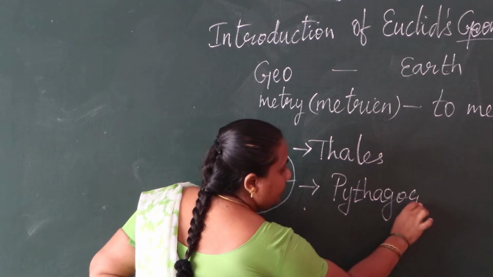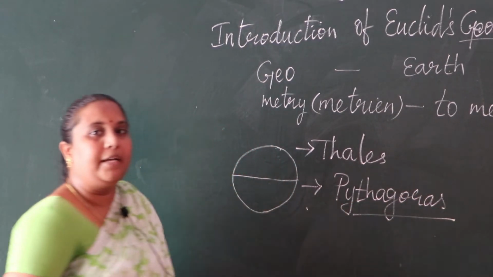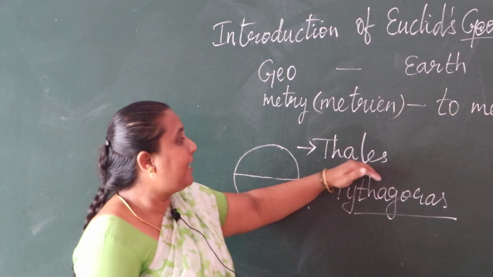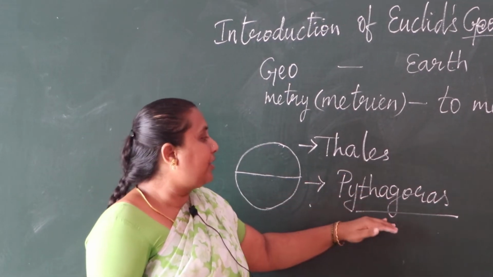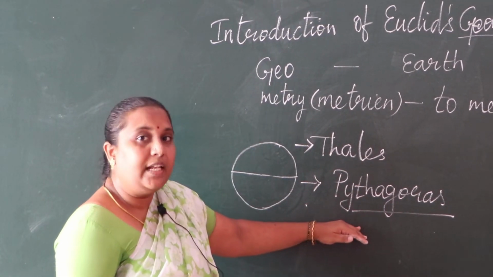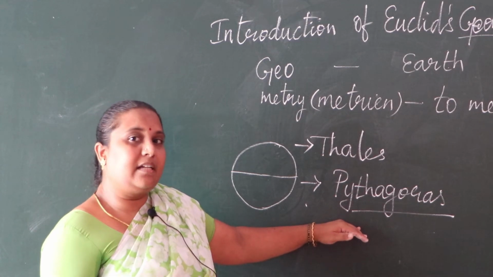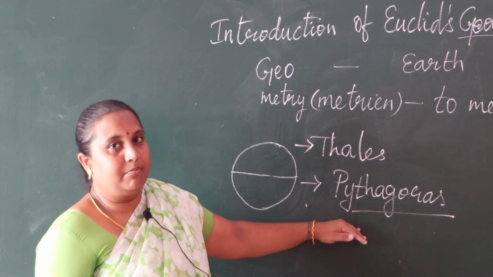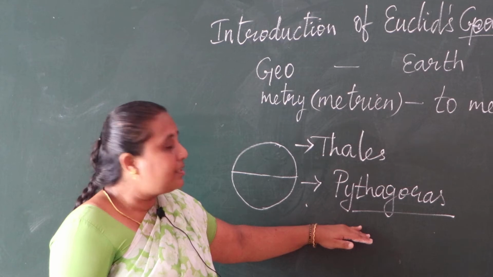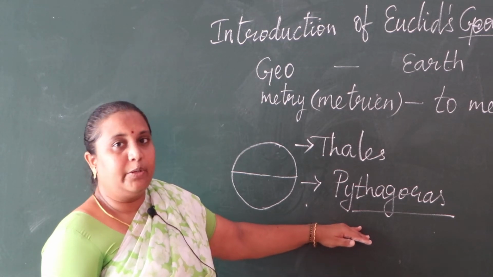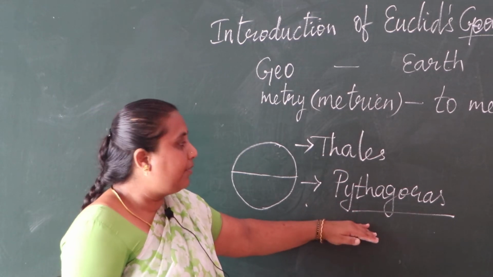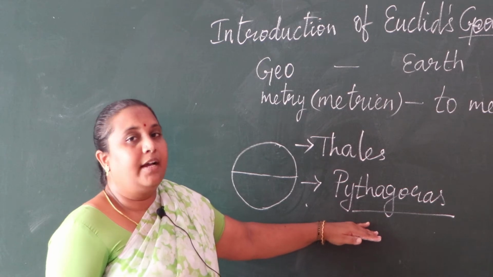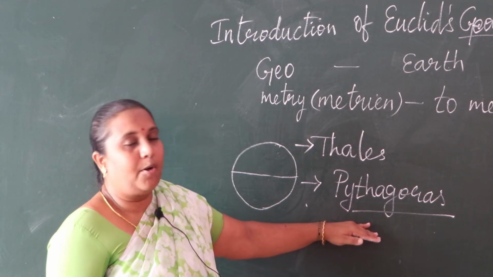Then next, Pythagoras is the most well-known person. Pythagoras, you have heard this name. He came next to Thales. Pythagoras and his group members gave very well-known proofs, so many discoveries and geometrical properties.